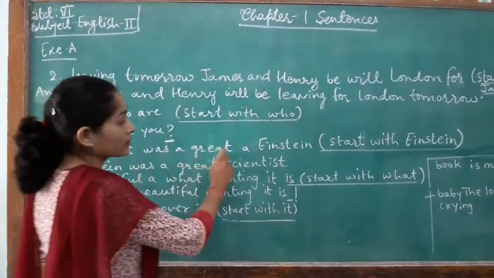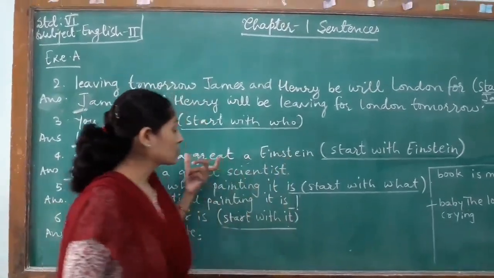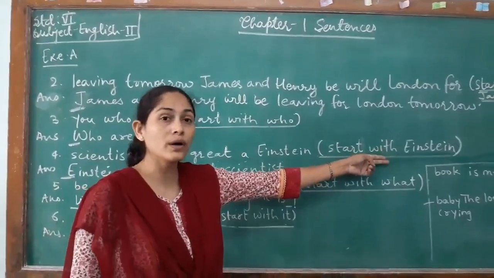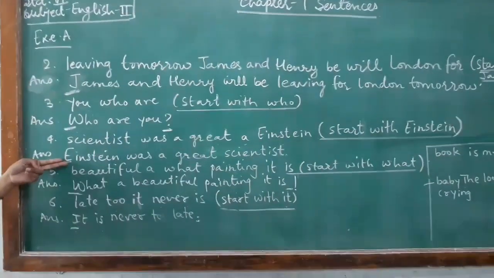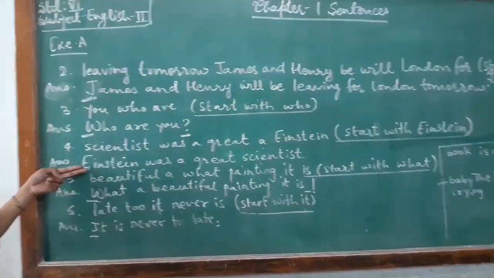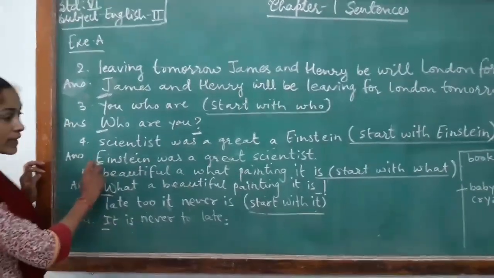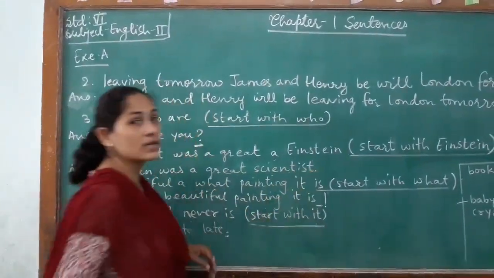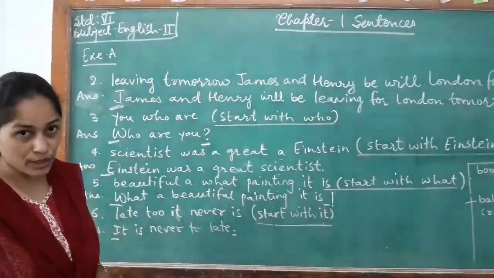Okay, fourth one. Scientist was a great Einstein. A group of words is given. You have to arrange it properly. Start with the word Einstein. The first letter has to be capital, and Einstein is also a proper noun, so E has to be capital. Einstein was a great scientist. Put a full stop because this sentence is giving you information.